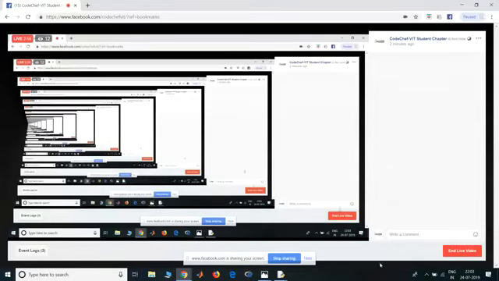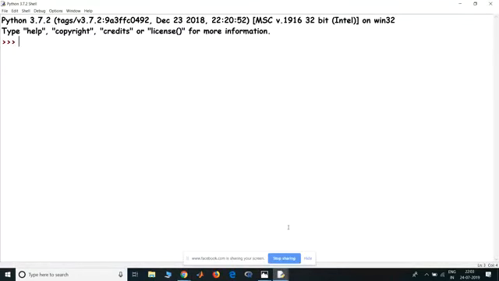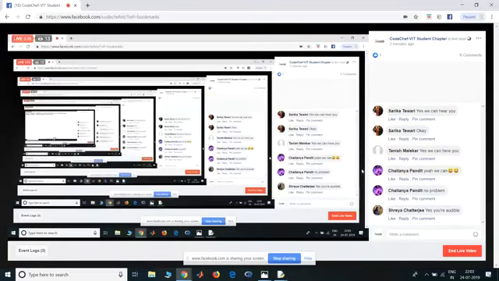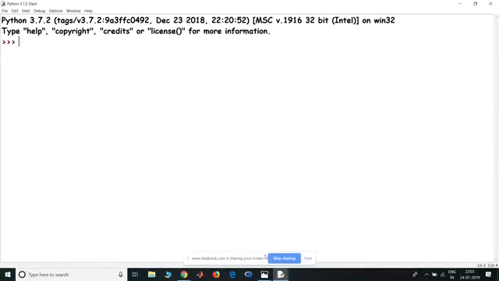So before we start, I use this Python IDLE GUI, and Python has a lot of versions. One of the latest versions is Python 3.7, which is the version that we're going to use here. So this is what is called a Python shell. This is what that looks like.